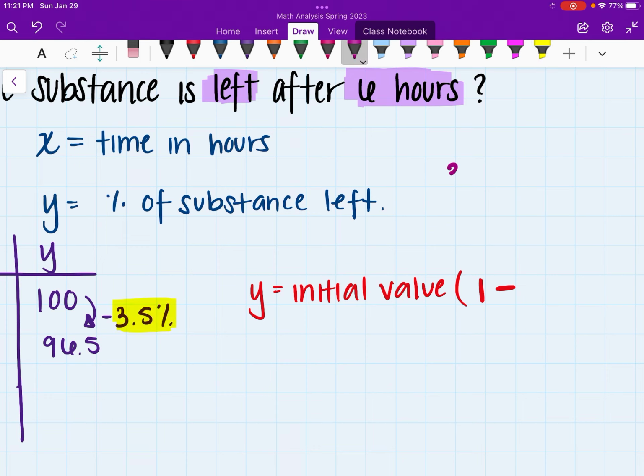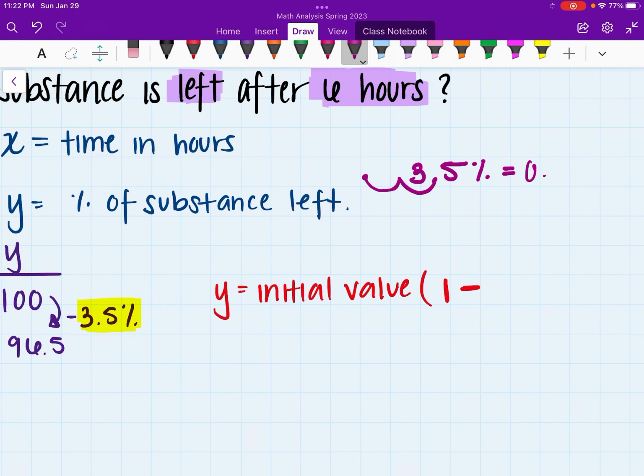Now, once again, we're focused on subtracting 3.5%. So we actually want to go ahead and convert 3.5 into a decimal. Once again, we move this decimal 2 spaces to the left, and we now have 0.035. So we're actually going to go ahead and subtract that from 1.